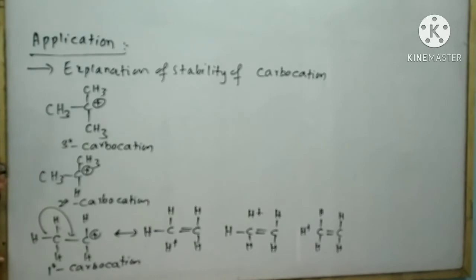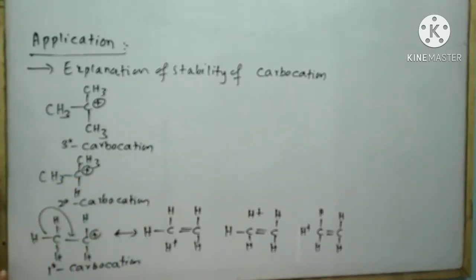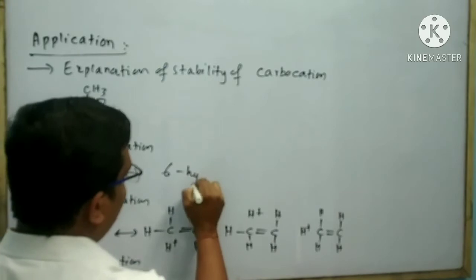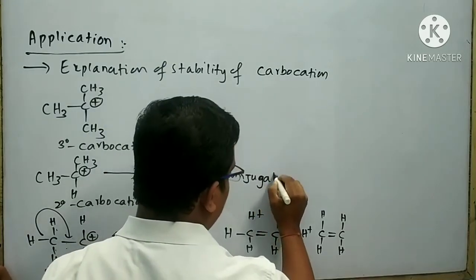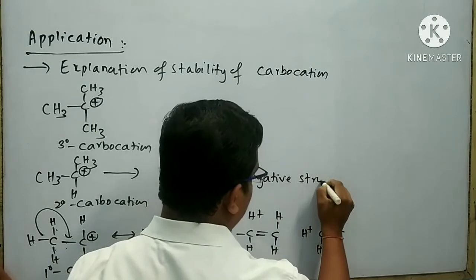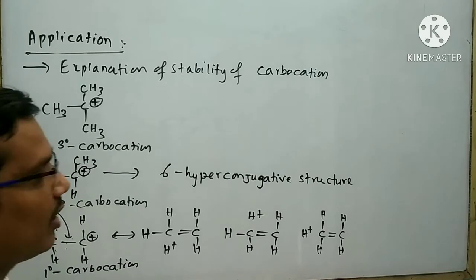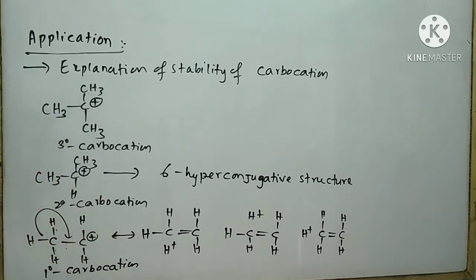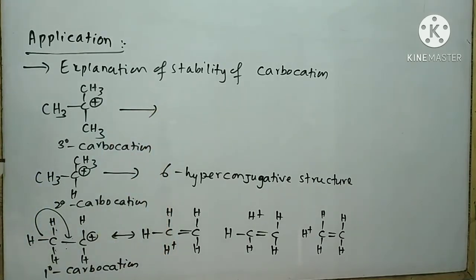Like 1 degree carbocation, look at that. Here 6 alpha hydrogens are possible in case of 2 degree carbocation. So 2 degree carbocation has 6 hyperconjugated structures. Similarly, I can think about the 3 degree carbocation. In 3 degree carbocation, there are 9 alpha hydrogens possible. So 3 degree carbocation has 9